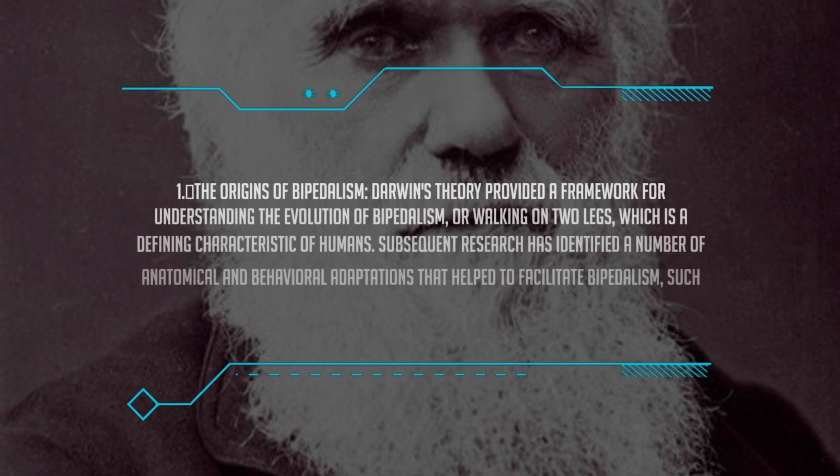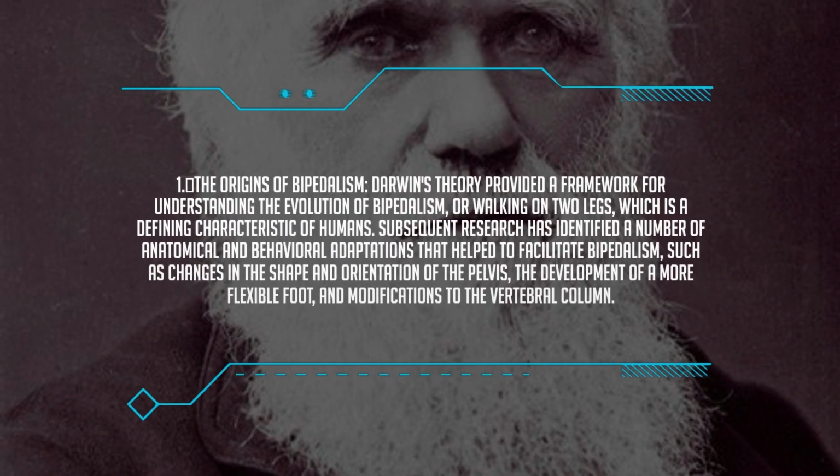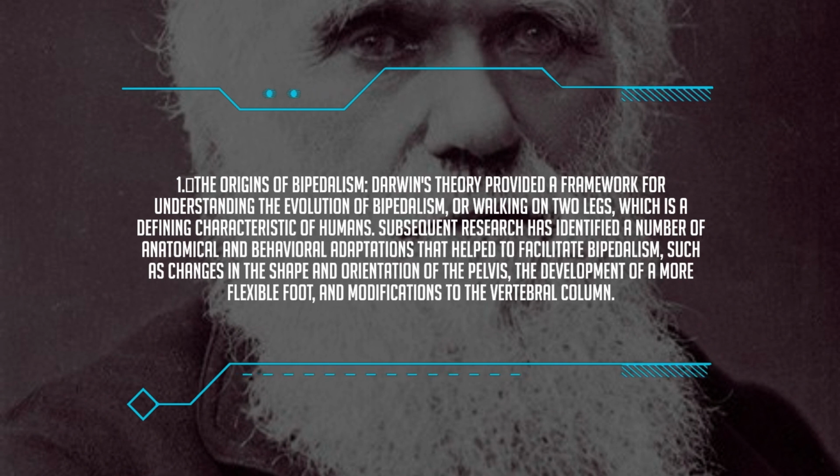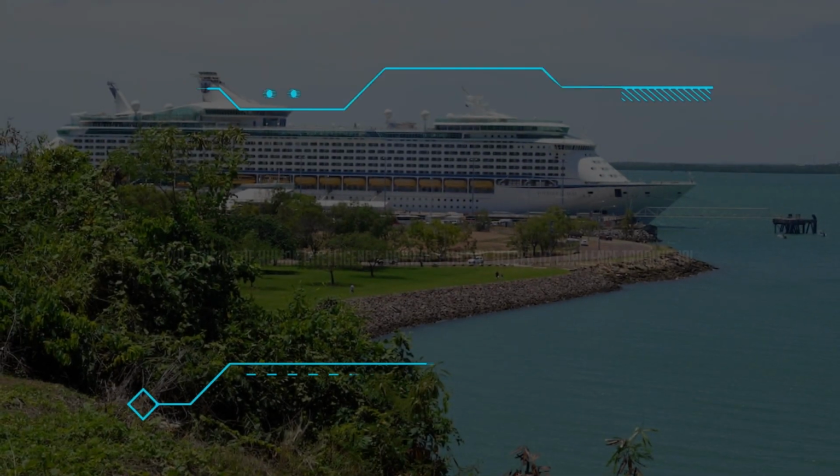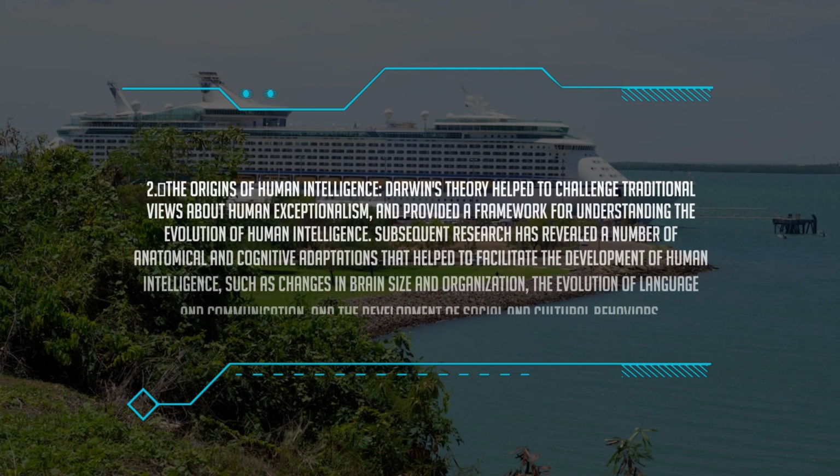Some of the key insights that Darwin's theory has helped to provide include: 1. The origins of bipedalism. Darwin's theory provided a framework for understanding the evolution of bipedalism, or walking on two legs, which is a defining characteristic of humans. Subsequent research has identified a number of anatomical and behavioral adaptations that help to facilitate bipedalism, such as changes in the shape and orientation of the pelvis, the development of a more flexible foot, and modifications to the vertebral column.